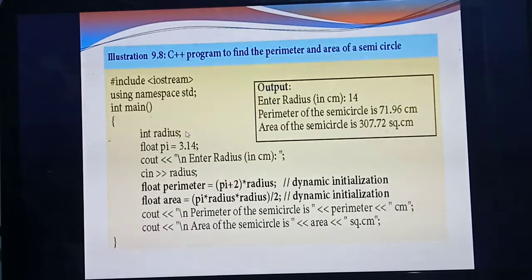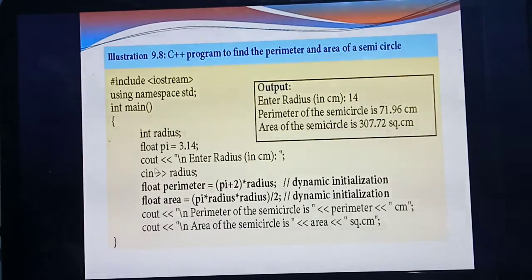So int radius. Understood. Next, in the formula you are using pi. The value of pi is 3.14. Point numbers mean you should declare the data type as float. So float pi equal to 3.14. Now understood why you are declaring variable radius as int and pi as float. In radius you are giving only a normal integer, not a point number, so you declare the variable with data type int. But for pi you are using a point number, so you declare data type as float.